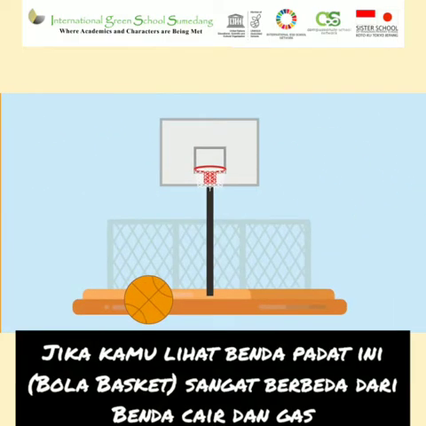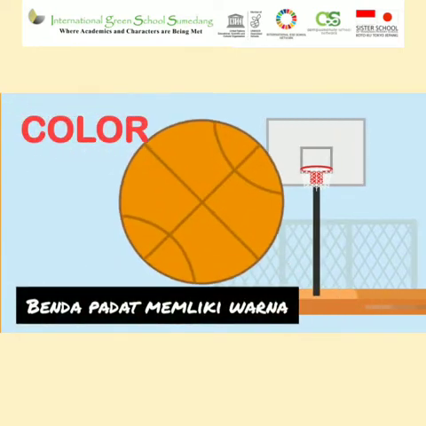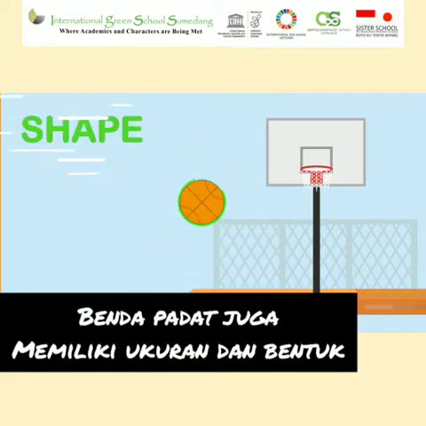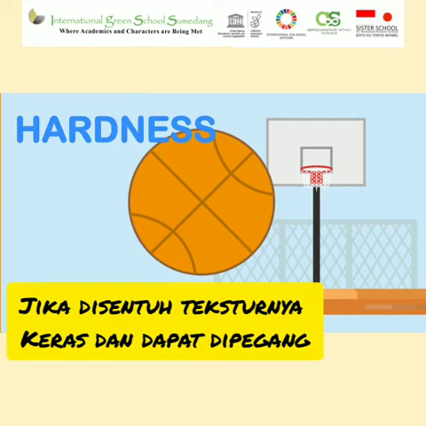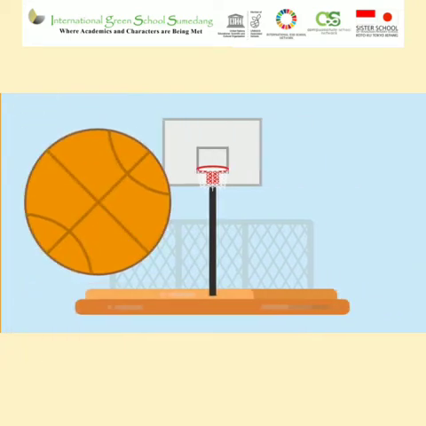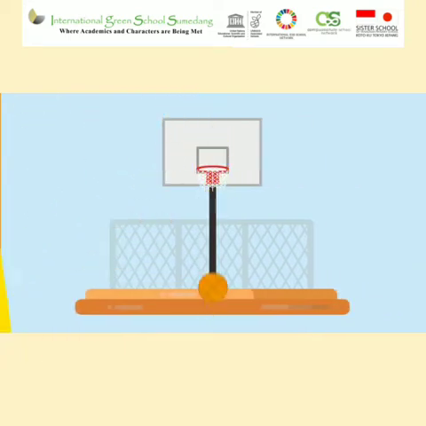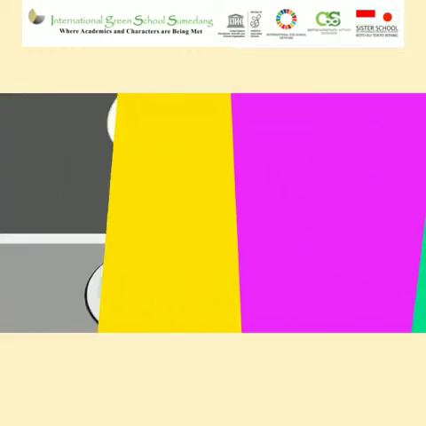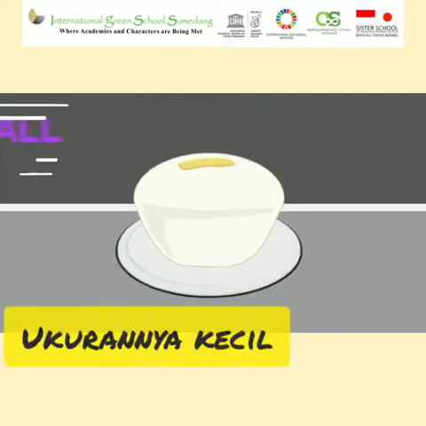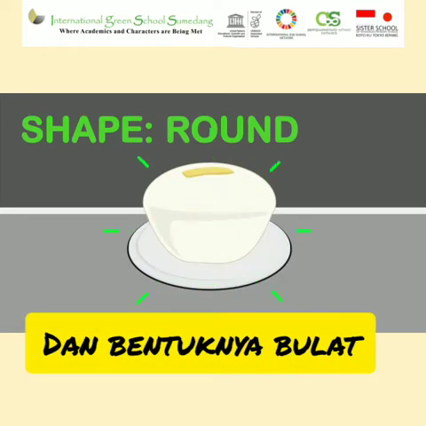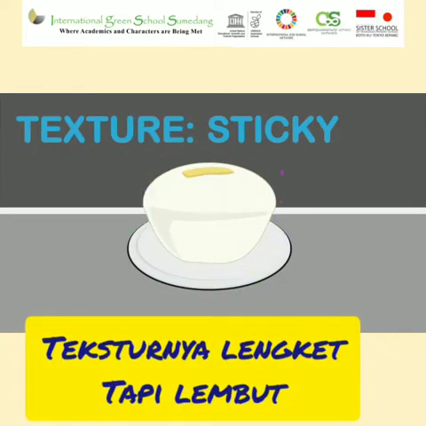If you look at solid objects, they look very different from liquid and gas. When you look at them, they have color. They also have a certain size and shape. When you touch them, they have different textures and have varying hardness. Take this example. Puto. We can observe that it is white, small, and rounded. When you touch it, the texture is sticky, but it is soft.